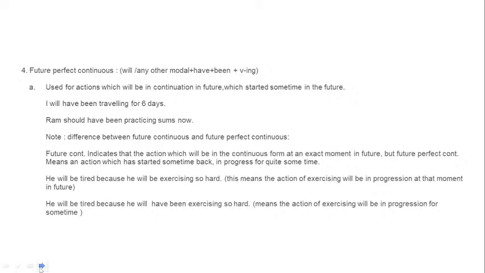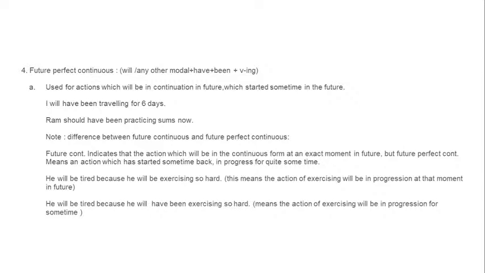There is a very small difference between future continuous and future perfect continuous. Because as you know that will be in continuation in future, anyone can ask me, yeah ma'am, in future continuous also that is in continuation only, but what is the difference, how will we understand? So now you have to listen carefully.